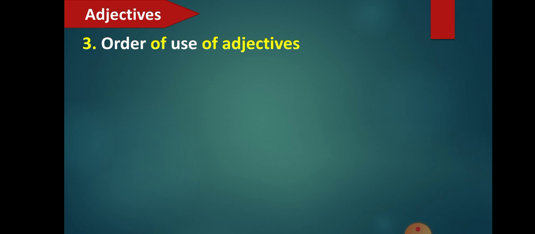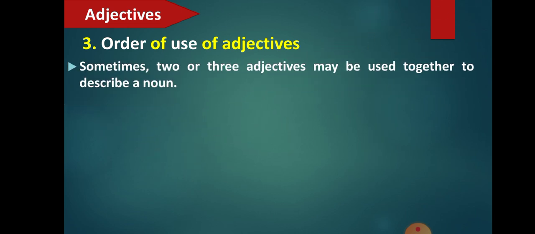Sometimes a noun can have more than one adjective, maybe two or sometimes three, used together to describe a noun. In that case, how the adjectives are placed is what we have to learn.